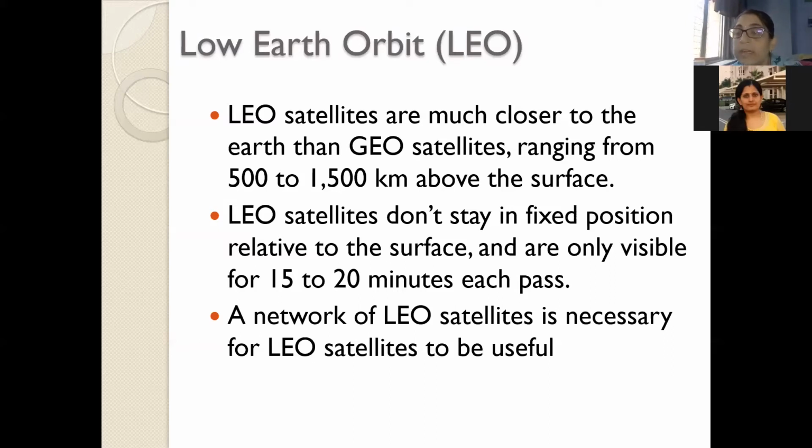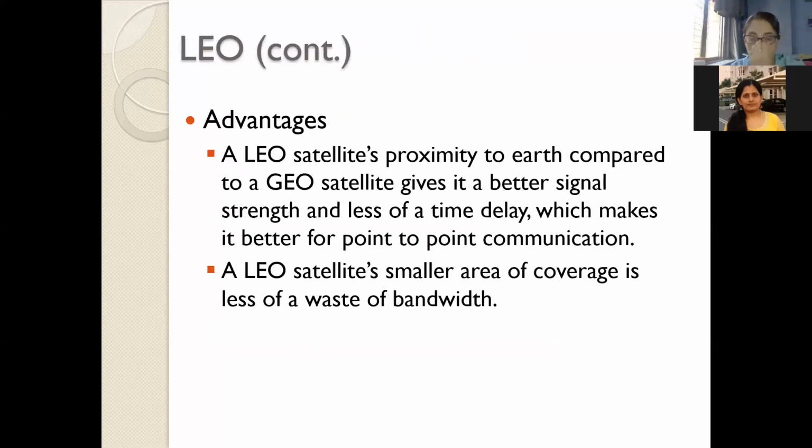The disadvantage is that since there is relative motion between the transmitter and the receiver, we experience Doppler effect. The other advantage is that since the satellite is at a low altitude, less power is required to transmit the signal to the LEO orbit. The delays are less, but another disadvantage is that it has a low coverage area.